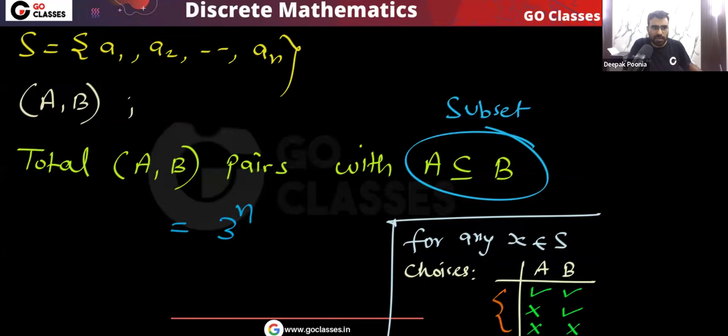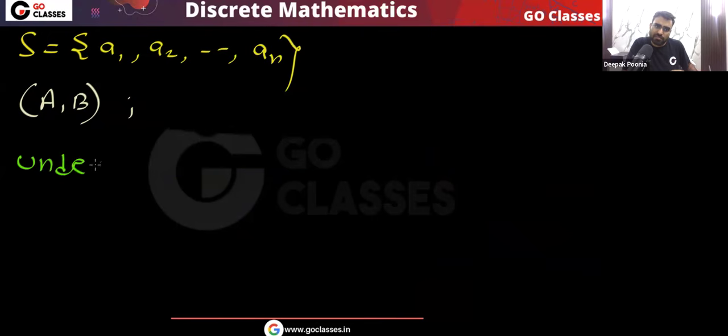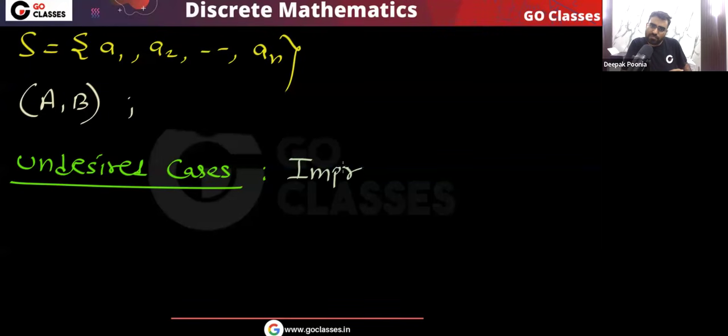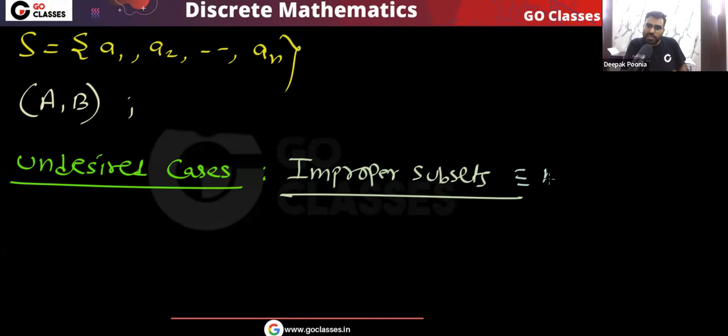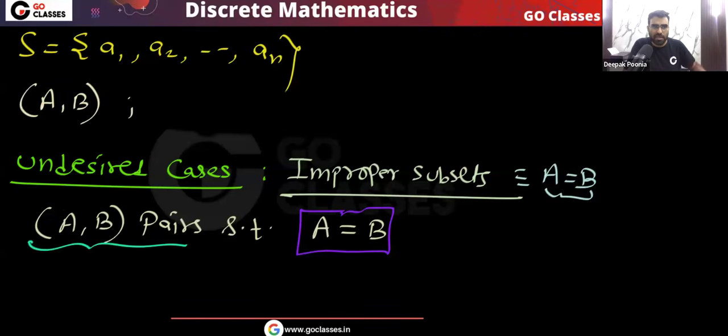Now let's find the undesired cases. Undesired cases simply means improper subsets, which means A is equal to B. So how many pairs A comma B can I create such that A is equal to B?